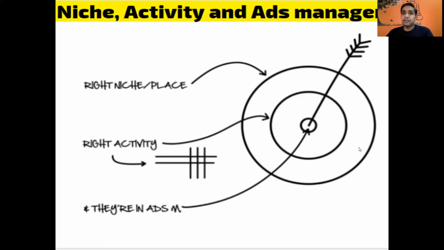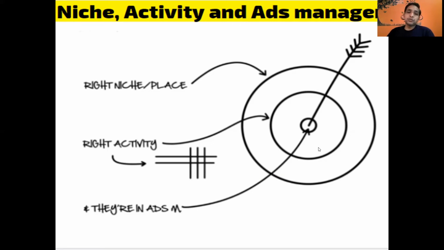Okay, and the right activity. Sometimes when we go to some pages or groups, you can see a lot of members, maybe 1000k members, 200k members, 500k members. But if someone is posting in that group, you will see no engagement. So beware when you are joining a page, following a page, or joining some groups. Activity is very important. The number of members is not important, because if they are not active in the group and not engaging with the posts, there is no meaning of having 1000 members in the group with zero likes and no comments on any post.